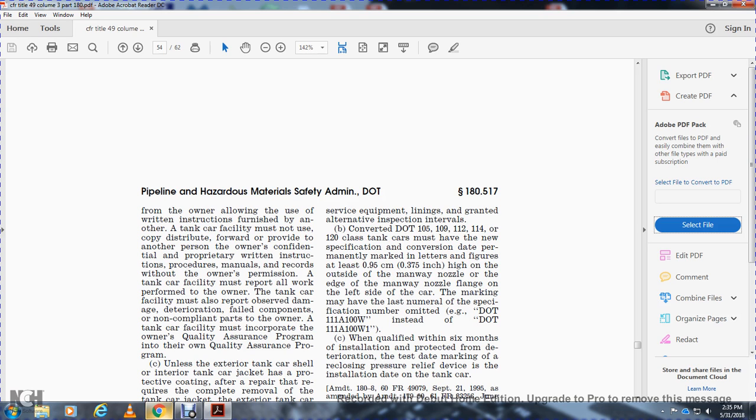The tanker facility must report all work performed to the owner of the tanker car. The facility must also report observed damage, deterioration, failed components, or non-compliant parts to the owner. Tanker car facilities must incorporate the owner's quality assurance program in the facility's quality assurance program.